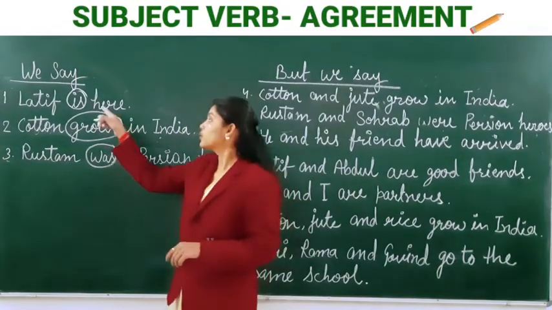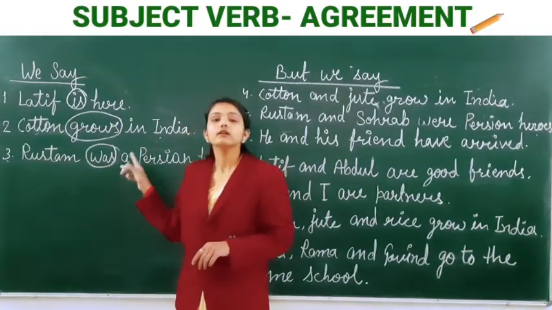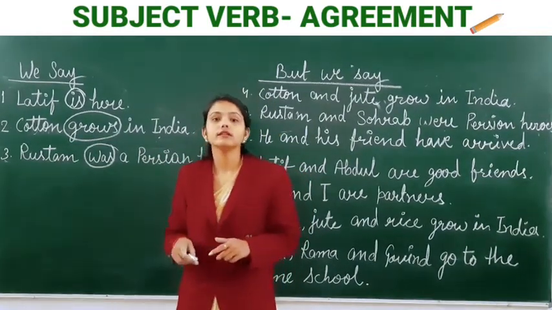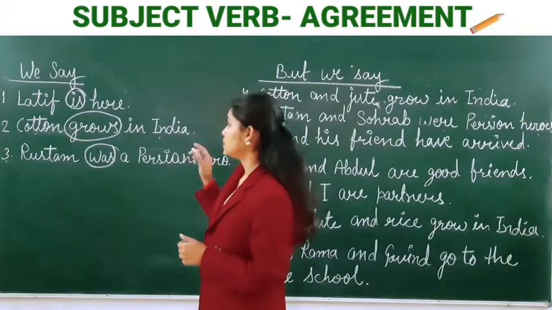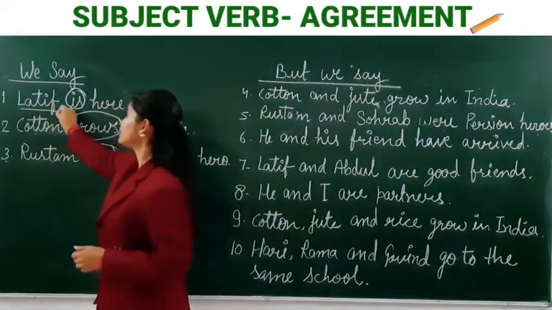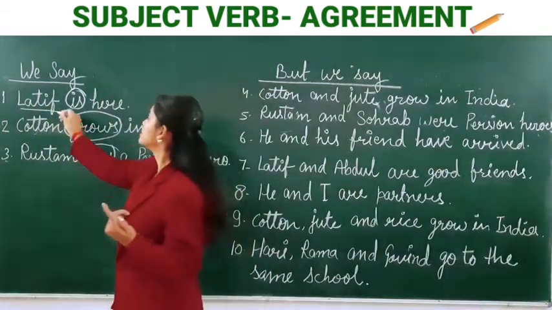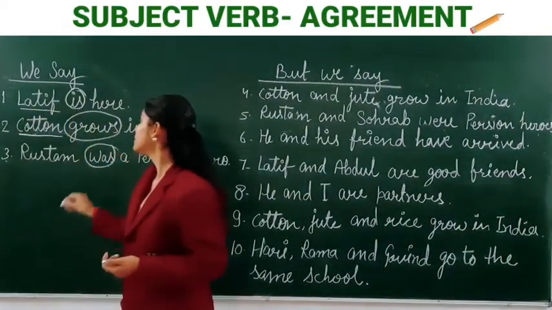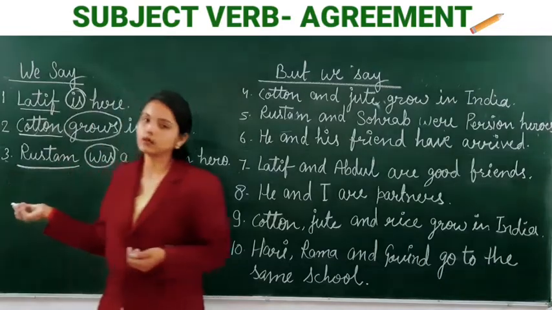In sentences 1, 2 and 3, the verb is in the singular because the subject is in the singular. Latif, one person, singular number. Cotton, singular. Rustam, singular.